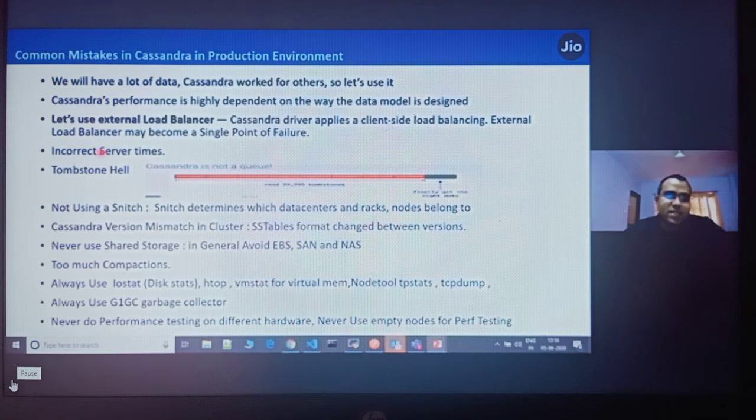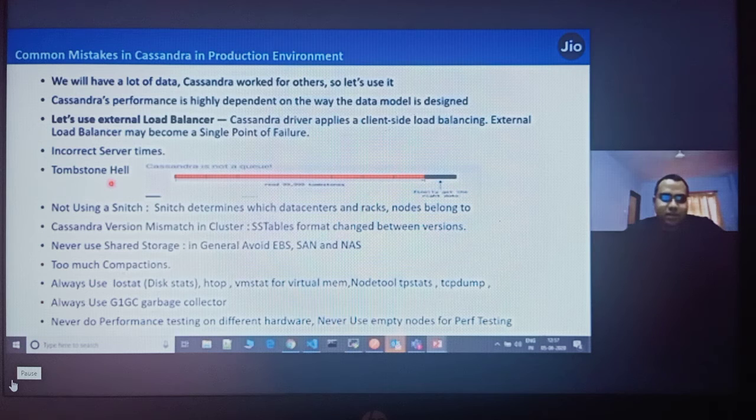As I said, Cassandra stores a timestamp with each piece of data, so incorrect server timings will give you a wrong record. Your server should always be synced with NTP server timings, so that it has proper timing associated with the data. Incorrect server times will give you wrong data. Whenever there is an incorrect server timing, Cassandra is not able to understand which data is the latest and which is not. It internally tries to run repairs and then gives a wrong result. So server timings are very important.